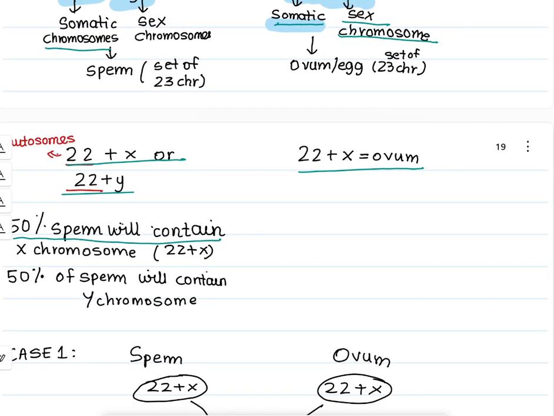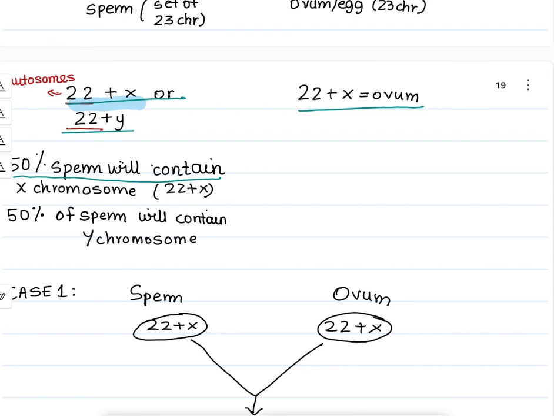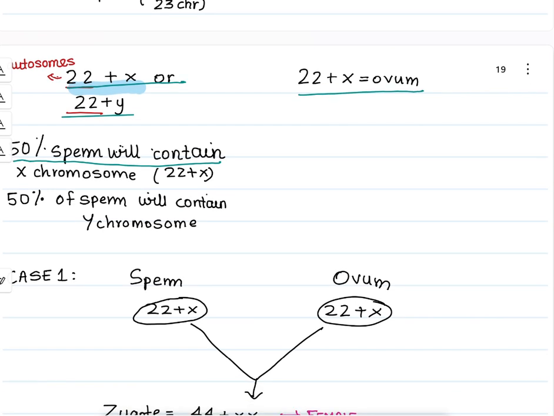In males, it is divided as 22 plus X, or it can be 22 plus Y. 22 are the autosomes. In females, it is 22 plus X, which are present in the ovum. In males, 50% of sperms will contain the X chromosome, that is 22 plus X, and the rest 50% of sperms will contain the Y chromosome. So 50% X and 50% Y.